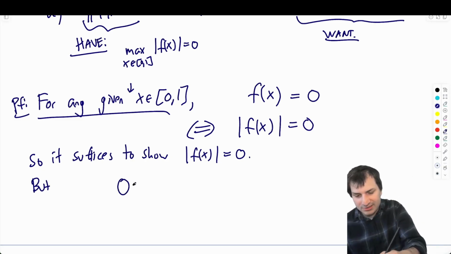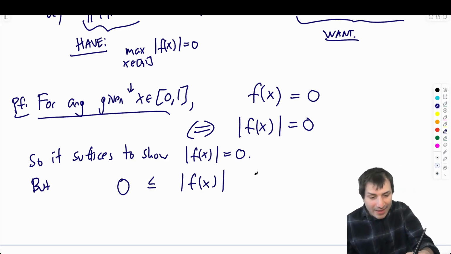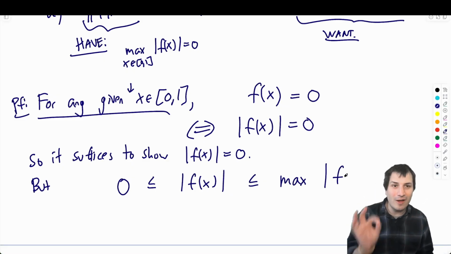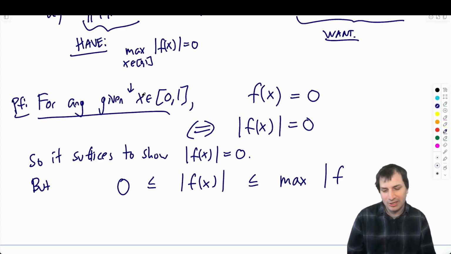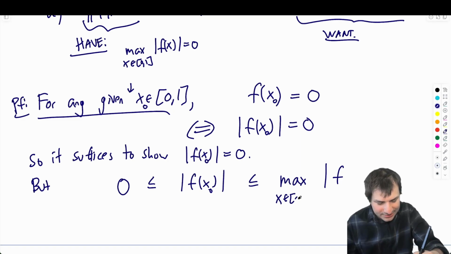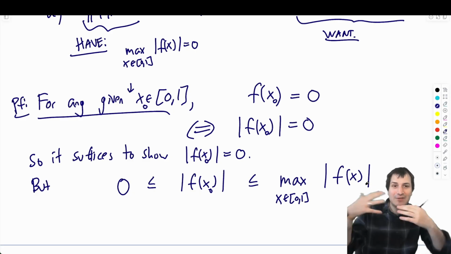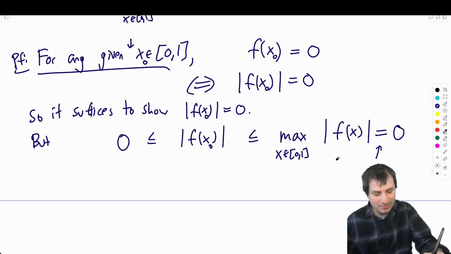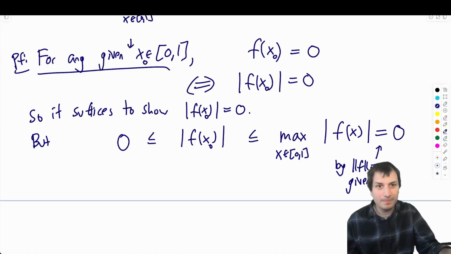But notice 0 is less than or equal to the absolute value of f of x because absolute values are always non-negative. And that is less than or equal to the maximum over all the possible values. Here, I better use a letter other than x, because x has been reserved over here. Why don't I call it x naught, and then I can do the maximum over all x naught in [0, 1] of the absolute value of f of x naught. So a particular value is definitely less than or equal to the maximum of all the values, which is 0 by hypothesis, given by the norm of f equals 0. So we were given that this is 0.